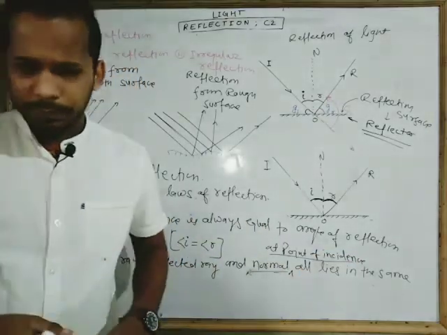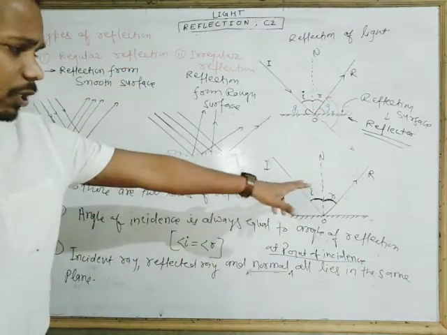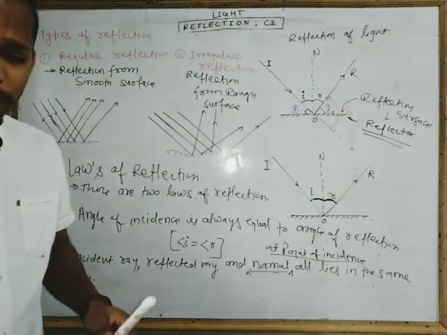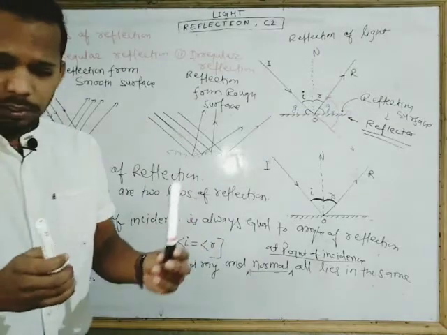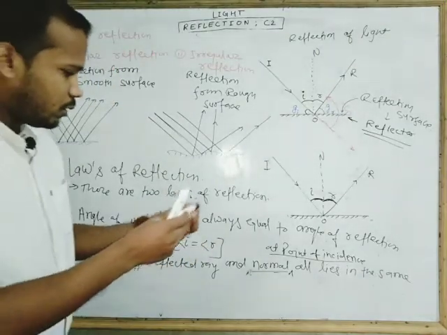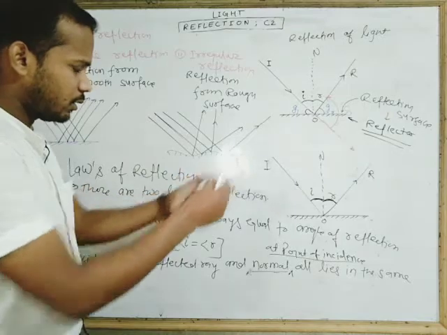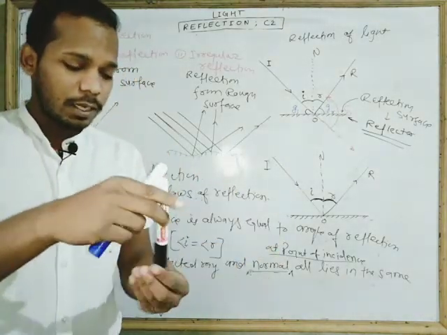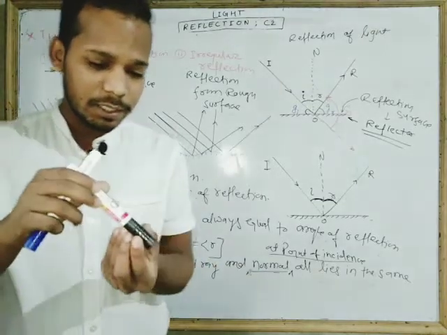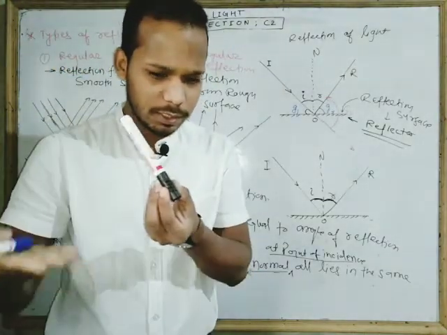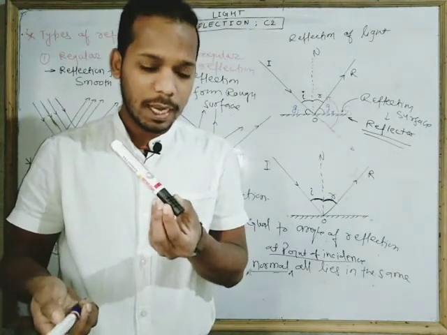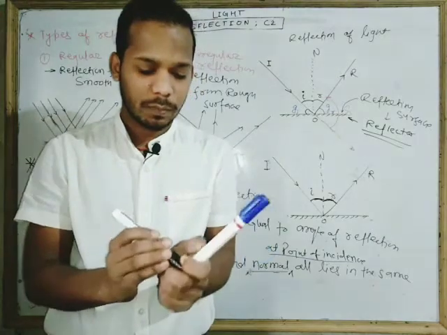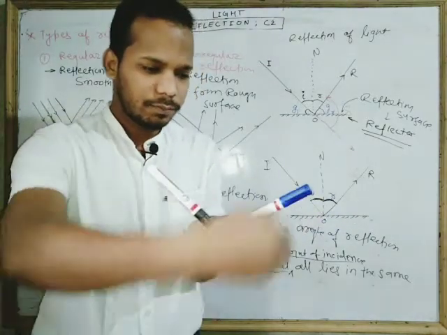Let us understand it. You understood that i is equal to r, but what does the second law mean? Look, my hand is the surface, or let's assume this is an imaginary surface here, and light is coming in this direction and will go in this direction.